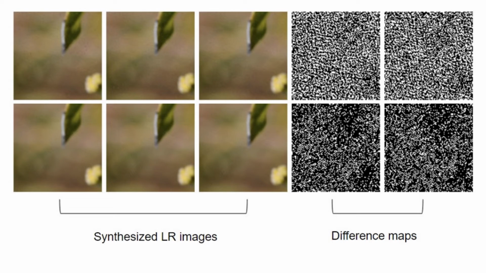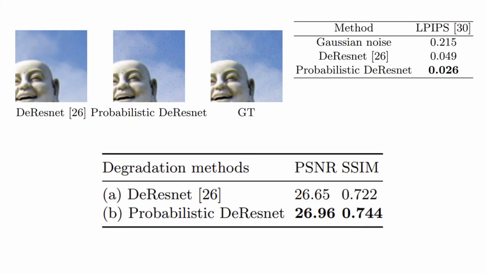As shown in this figure, our probabilistic generator can synthesize diverse low-resolution samples given a high-resolution image. We further compare the probabilistic degradation generator to the deterministic degradation generator on the validation set of the NTIRE 2020 dataset, where high-resolution and low-resolution pairs exist. This figure shows that the probabilistic degradation generator achieves lower LPIPS than the deterministic version, indicating that the probabilistic generator estimates the degradation process more precisely.